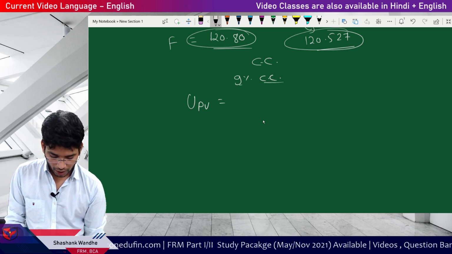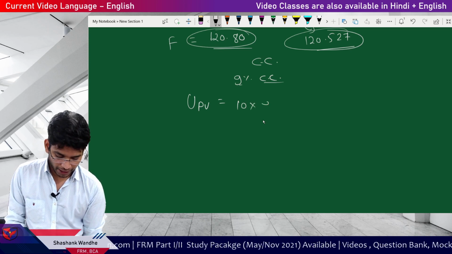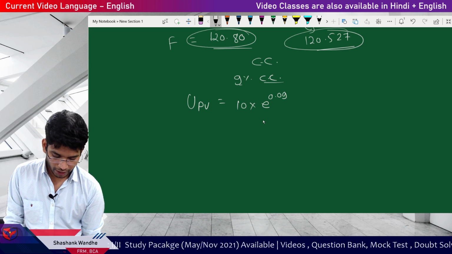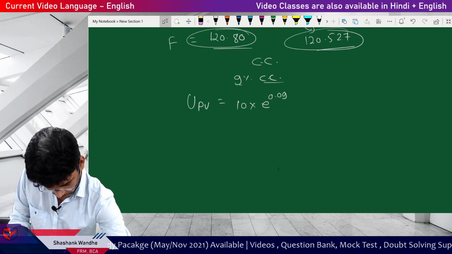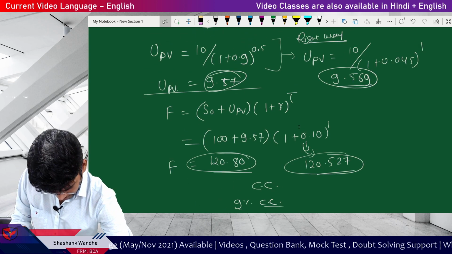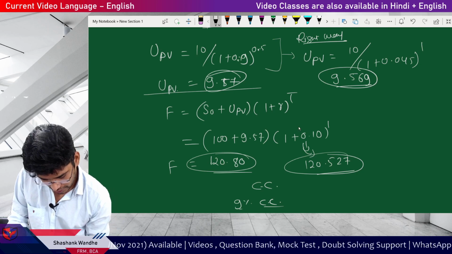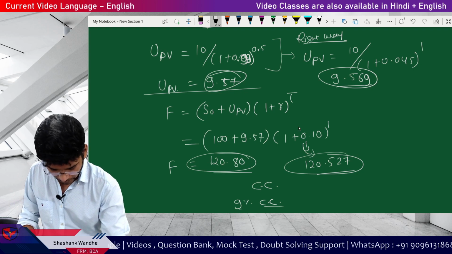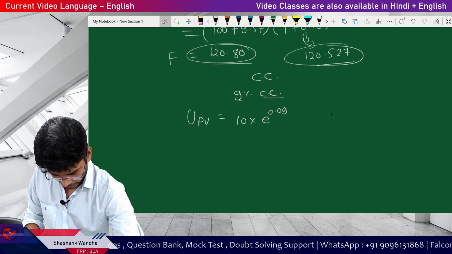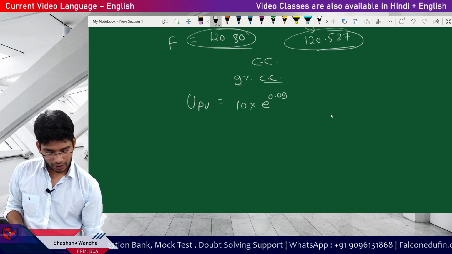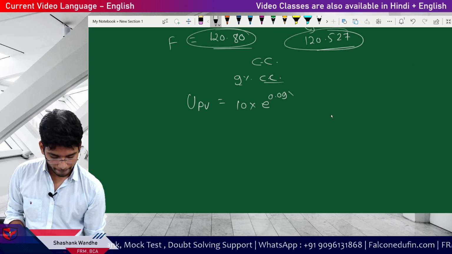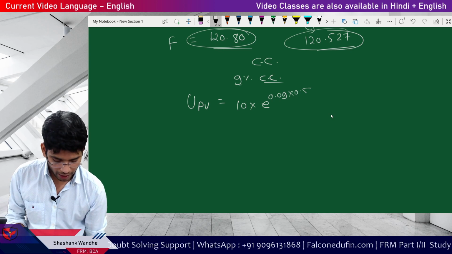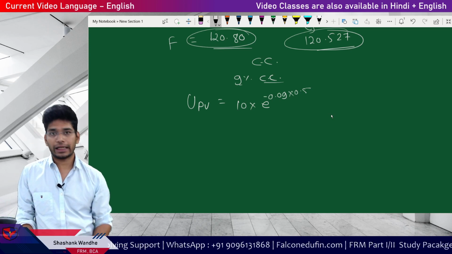Your answer will be 10 multiplied by e to the power RT, where R is 0.09, not 0.9, and T is 0.5. Since this is discounting, you have to put a negative.